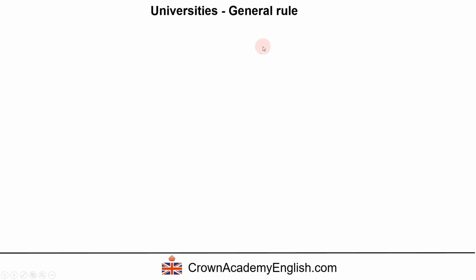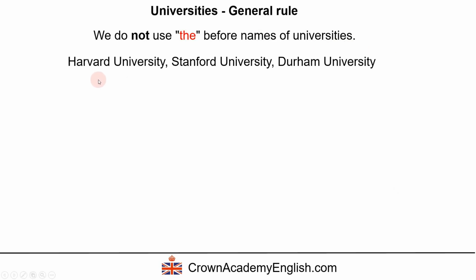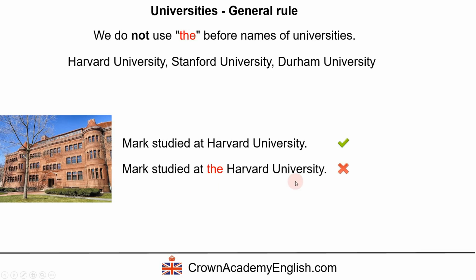Universities. There's a general rule and an exception. So the general rule is that we do not use the before names of universities. Example, Harvard University, Stanford University, Durham University. Mark studied at Harvard University. This is correct because we do not use the. And this is wrong. Mark studied at the Harvard University. That is not correct.